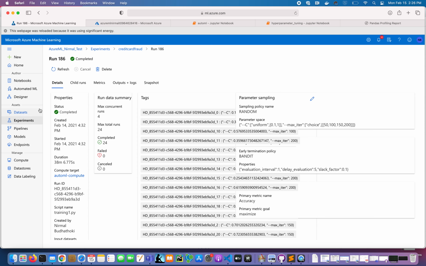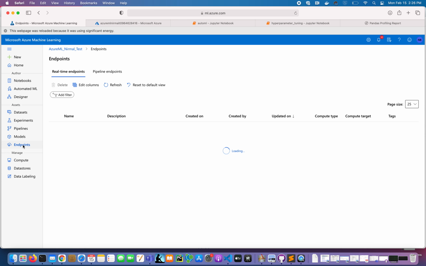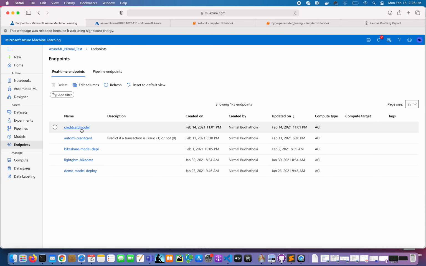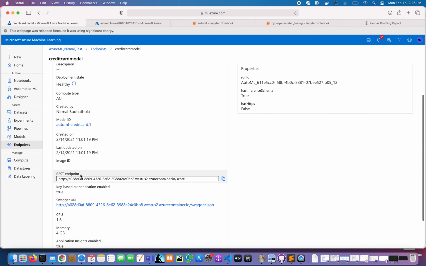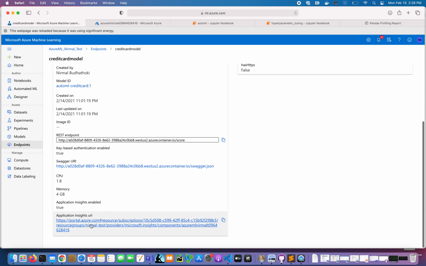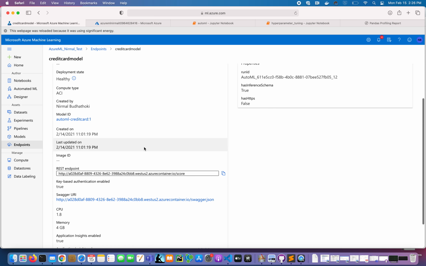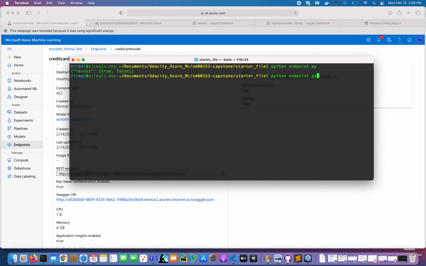For the deployment, if you look at the endpoints here, this is the endpoint created with a REST endpoint. The keys are enabled, and Application Insights is set to true. There's also an endpoint.py file that actually scores the model. So let's try that here. I already have it in.